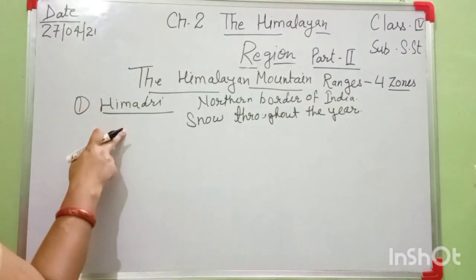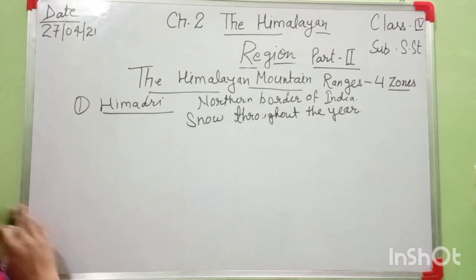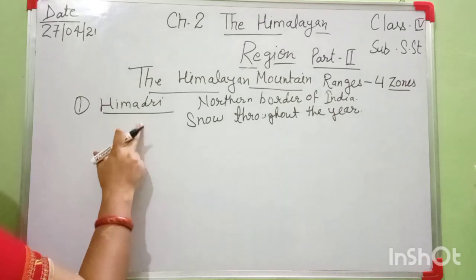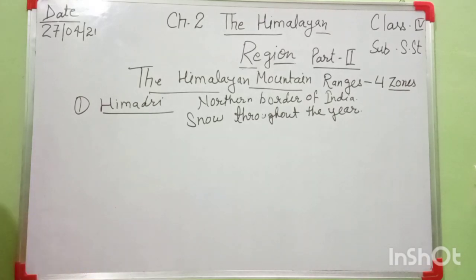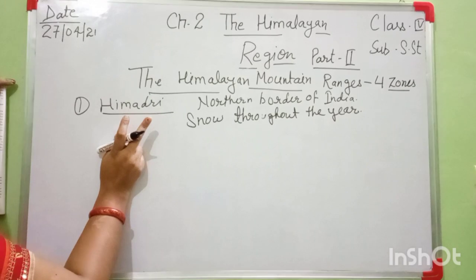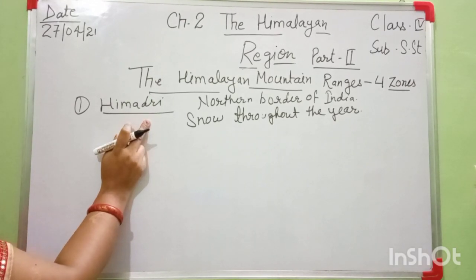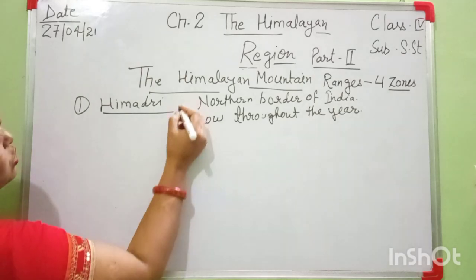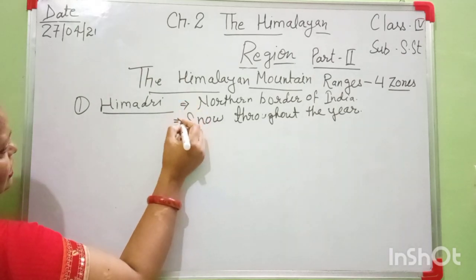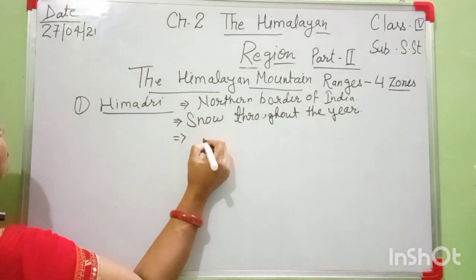The highest peaks in the world that remain covered with snow throughout the year, the Kanchenjunga and the Annapurna, are 2 very high peaks found in these ranges. And the snow keeps moving down slowly, and glaciers are also found in this.